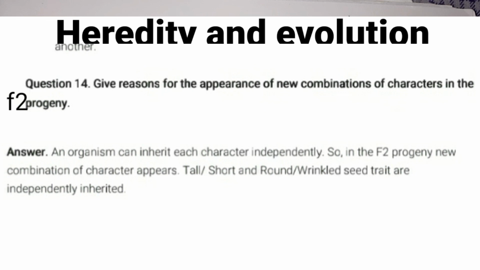So here in your question you have to give the reason: an organism can inherit each character independently. So in the F2 generation, new combinations of characters appear. The characters which are combined get separated during gamete formation. It might be tall or short, round or wrinkle seeds, which are independently inherited. So this is the answer you have to write, children.